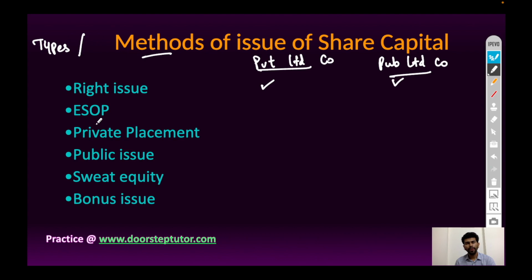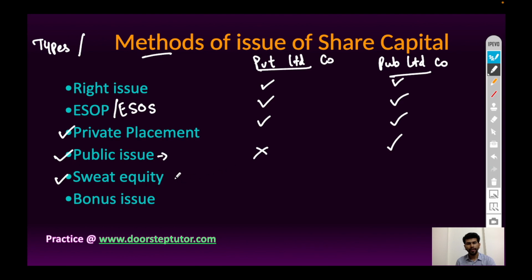ESOP or ESOS, employee stock option scheme, can be issued by private limited company as well as public limited company. Private placement of shares can be issued by public or private limited company, but public issue cannot be done by a private limited company. Public issue of shares can only be done by a public limited company.